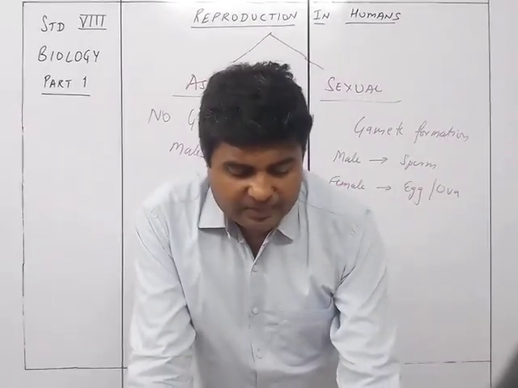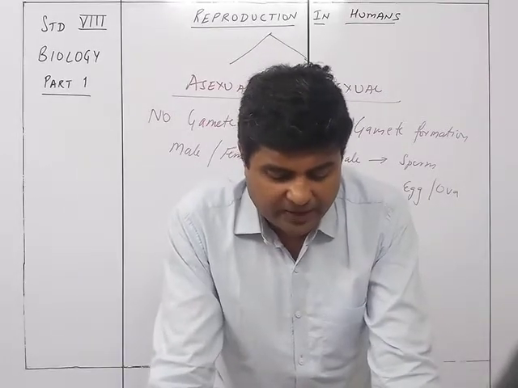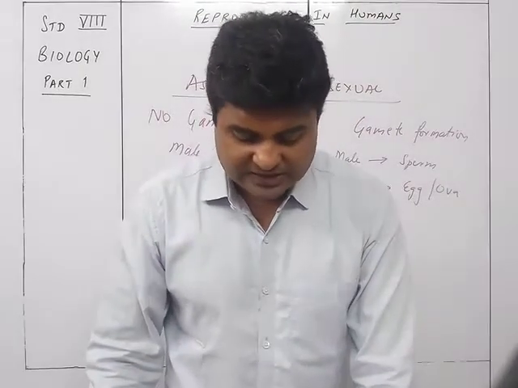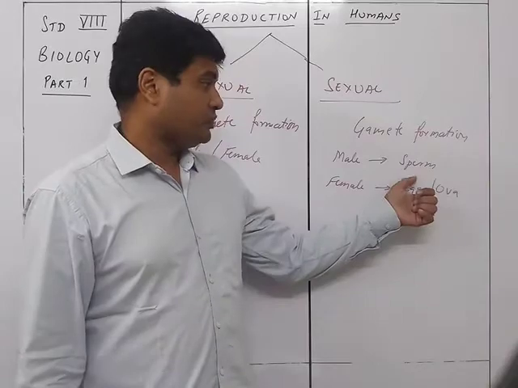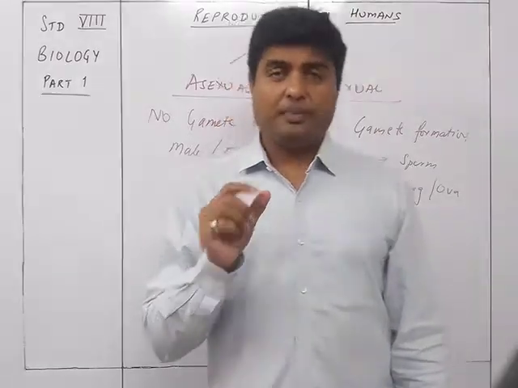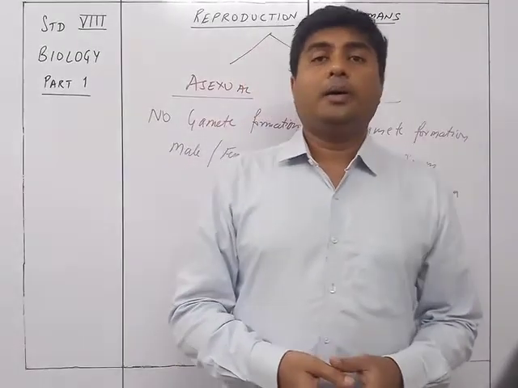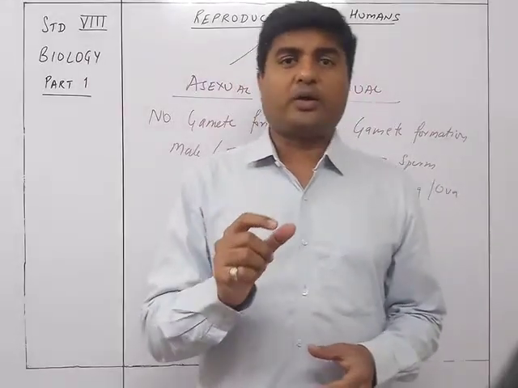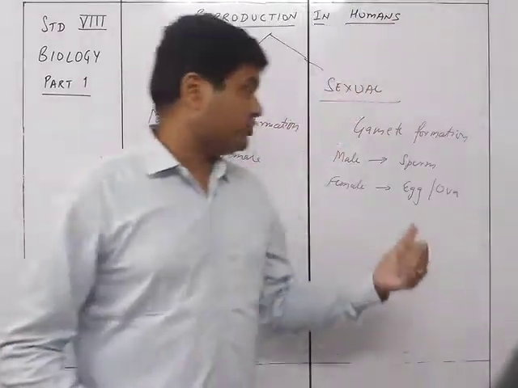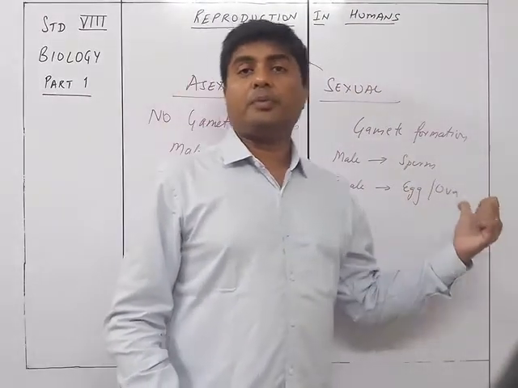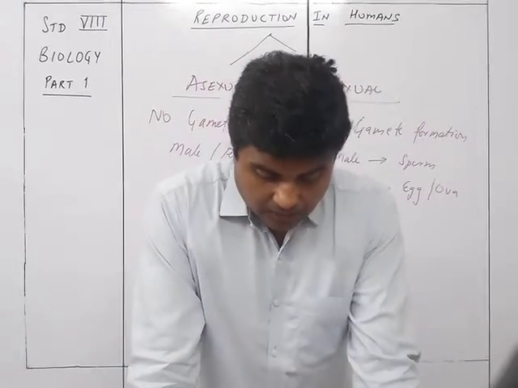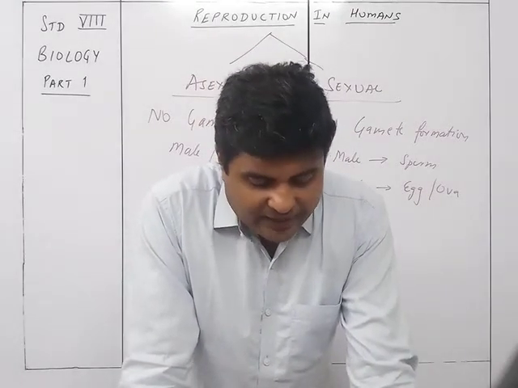However, most animals reproduce sexually. In this process of reproduction, two sexes, that is males and females, produce special types of reproductive cells called sperms and eggs. The reproductive cell of any individual is called a gamete, or we can just call it a reproductive cell. The reproductive cell of a male is called a sperm, whereas the reproductive cell of a female is called an egg or ova, respectively, collectively known as gametes.